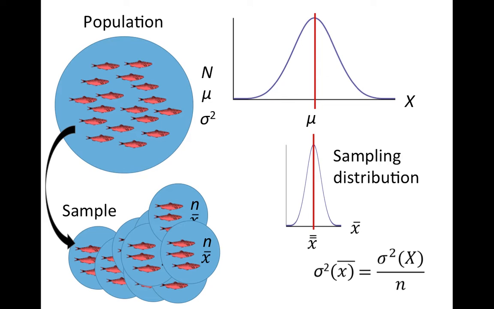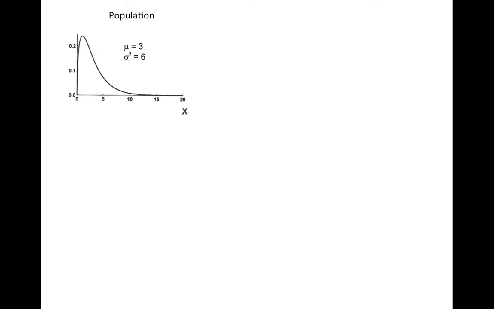This relationship theoretically looks like this. The variance of the sampling distribution is calculated by the variance of the population divided by the sample size. We will have a closer look at this through a simulation study. And this simulation study is made in Microsoft Excel, so if you are interested in these kinds of things, you can easily make one on your own.